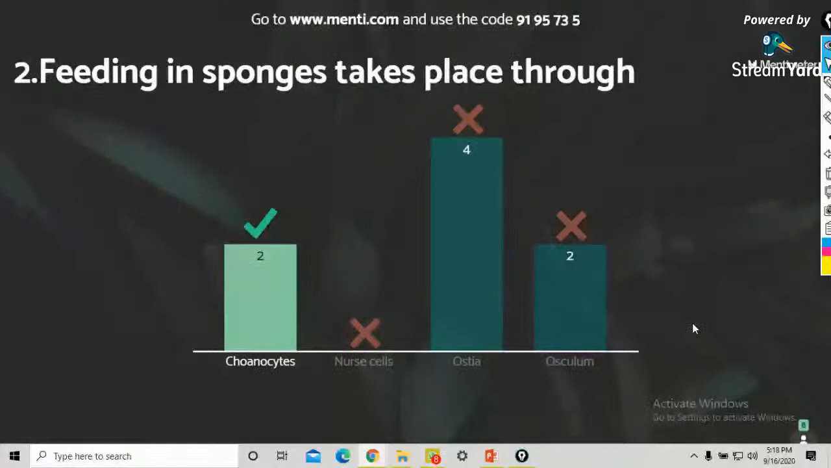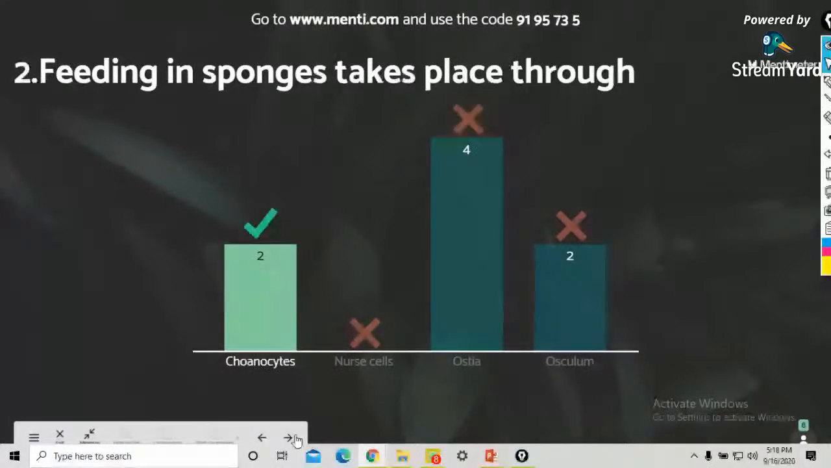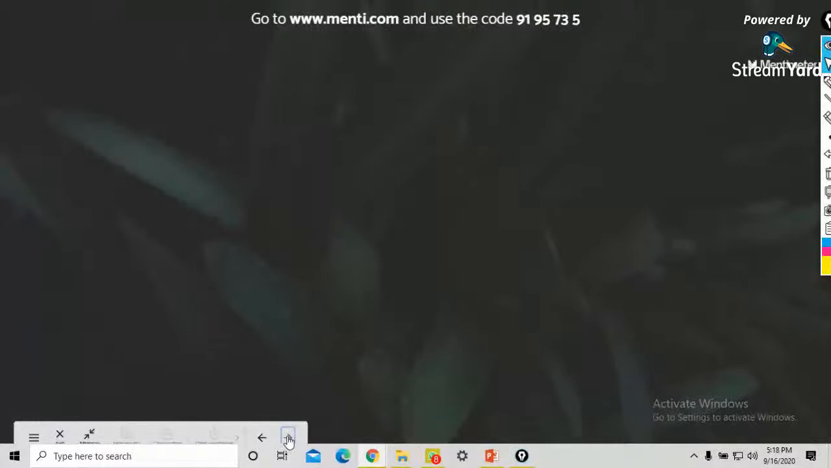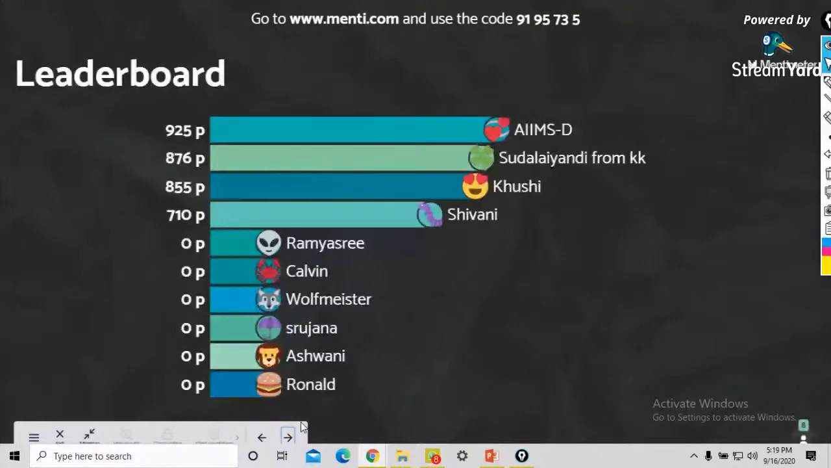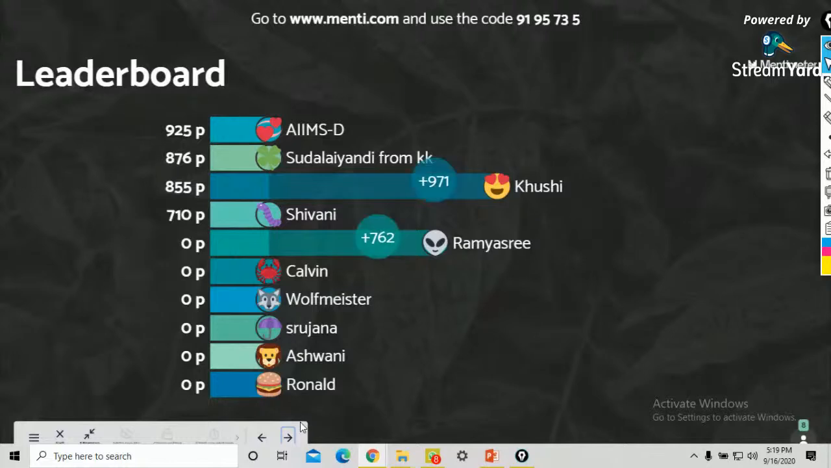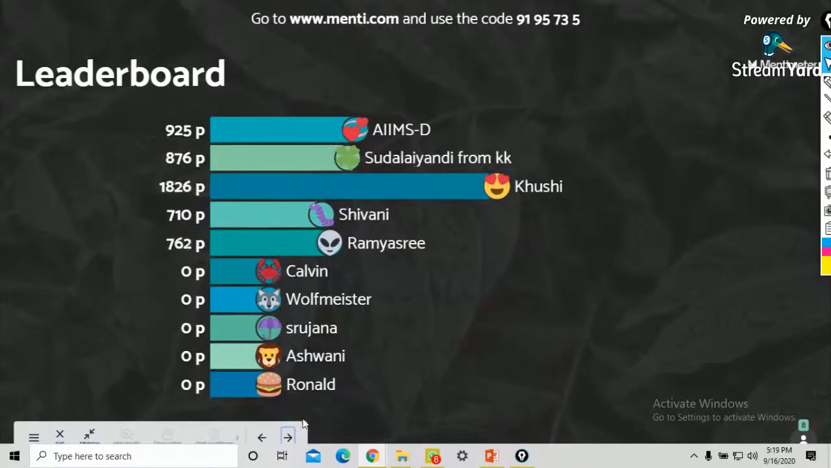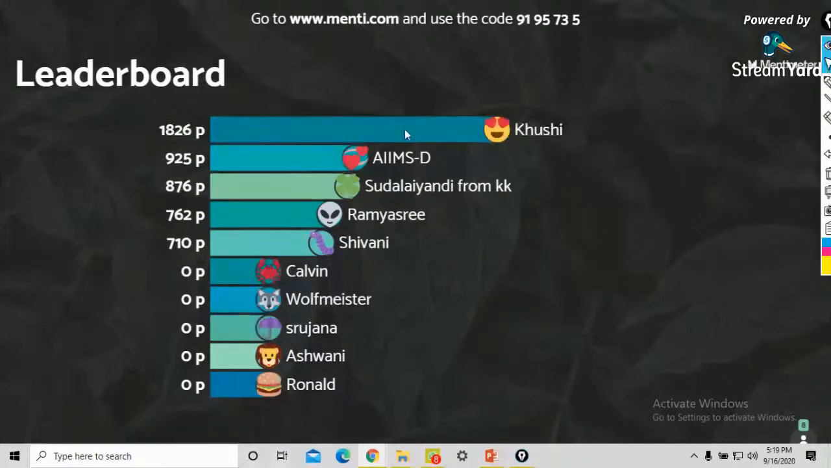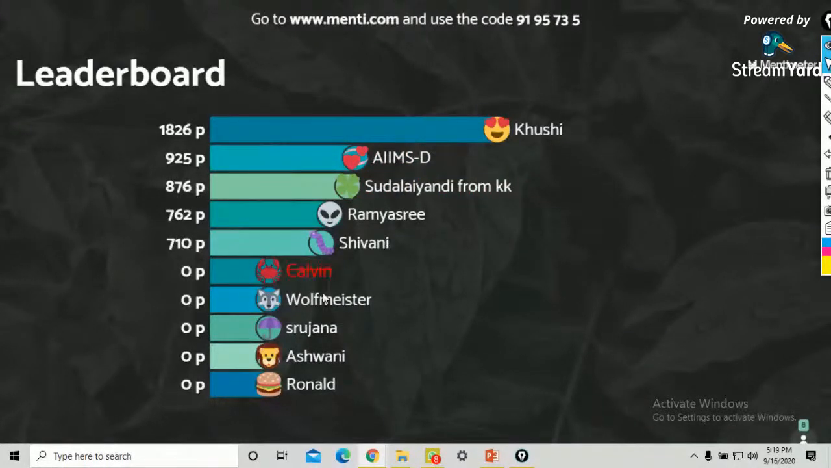Next the leaderboard. Second leaderboard. Only two have got it correct. Awesome. Kushi with 1,826 points, Ames D with 925 points, Delanti with 876 points, Ramya Shri with 762 points, Shivani with 710 points, and Calvin, Ashwini, and Ronald with 0 points. Good going.